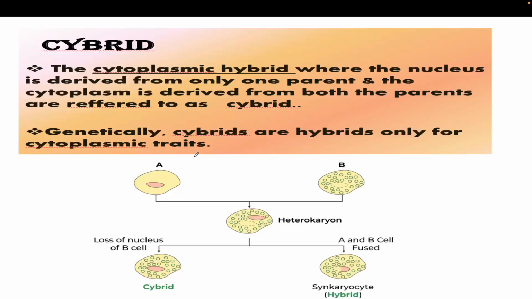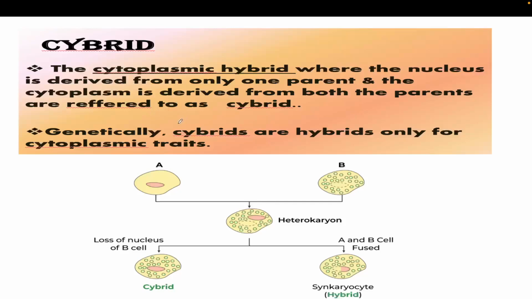Suppose you wanted the cytoplasmic characteristics of another cell, but not the nuclear or genetic characteristics. You just wanted their cytoplasmic characteristics, so in that case you need to produce the cybrid.